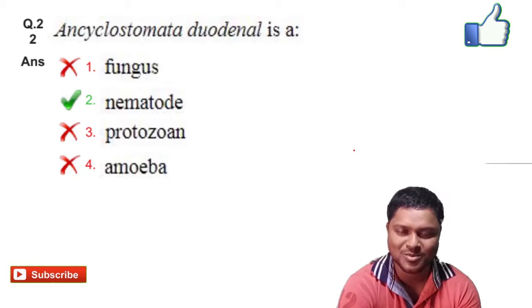Next we will go for question number 22. Ancylostoma duodenale is a dash. Ancylostoma duodenale is a hookworm which is coming under nematodes. So option 2 is the right answer.